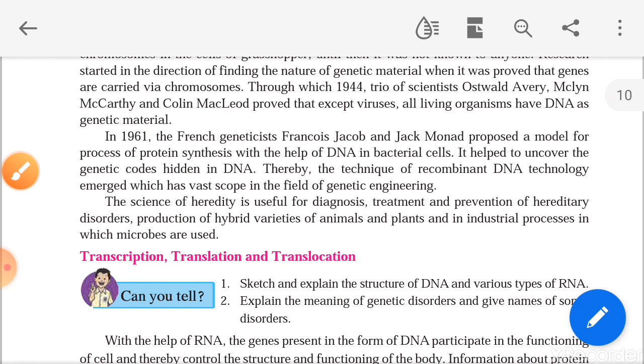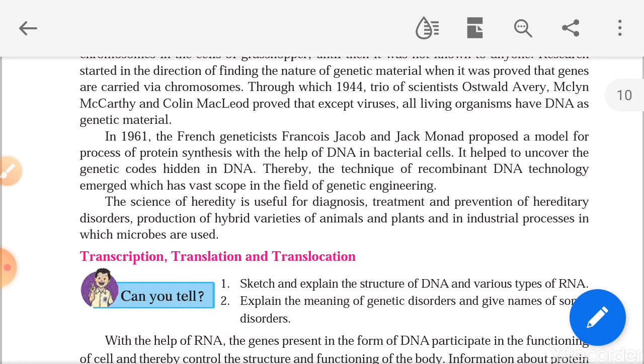In 1961, French geneticists Francois Jacob and Jacques Monod proposed a model of the process of protein synthesis with the help of DNA in bacterial cells. It helped to uncover the genetic codes hidden in DNA.